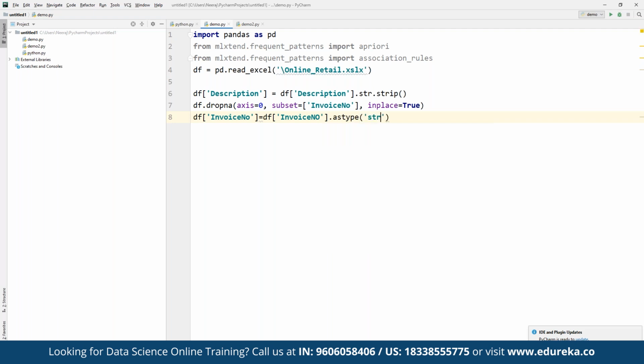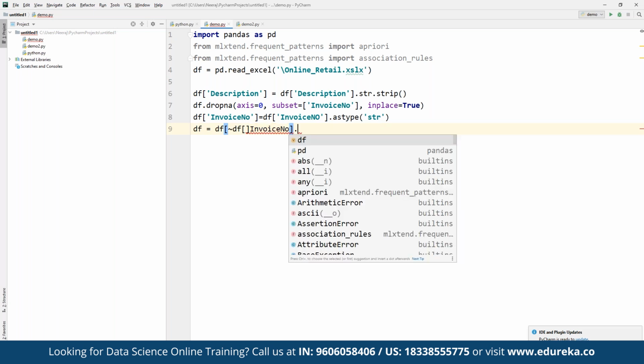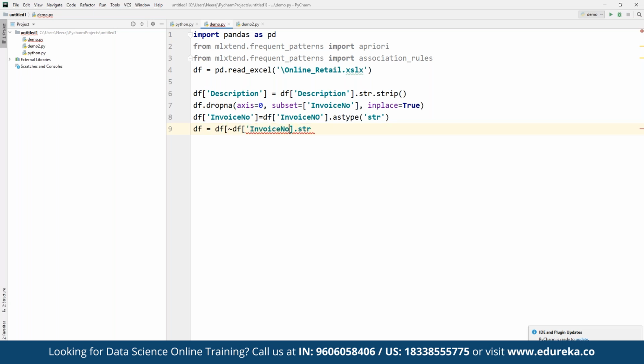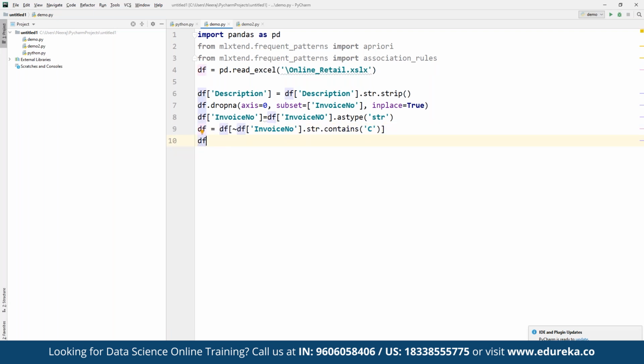Then we can create a data frame where we define the data frame to keep only the values that don't contain the credit marker. So here we have the invoice number, and then we use the string function, str.contains, and we define wherever the value is C, wherever the value C is part of the invoice number. And then we are going to simply save it as part of the given data frame.